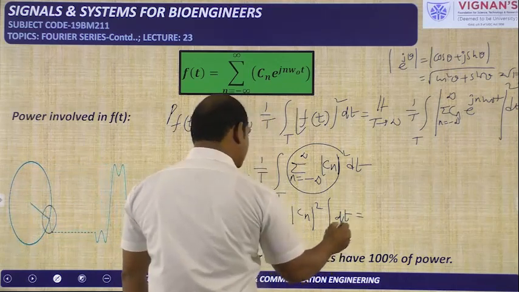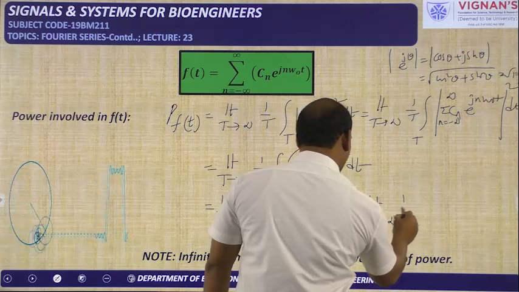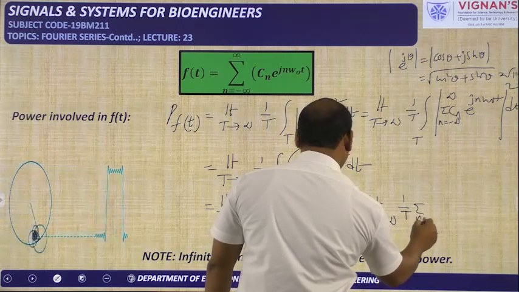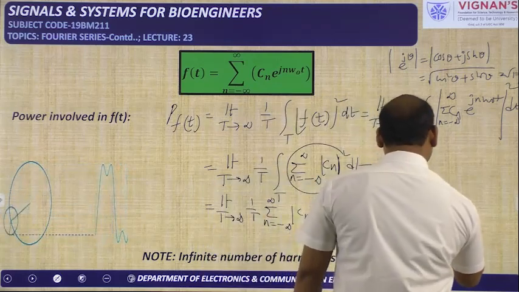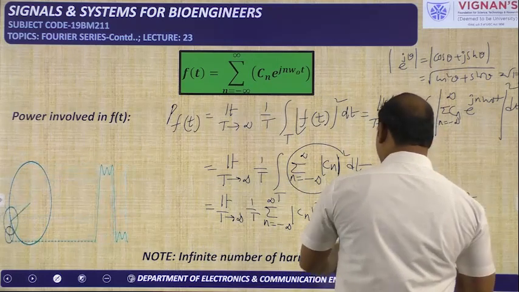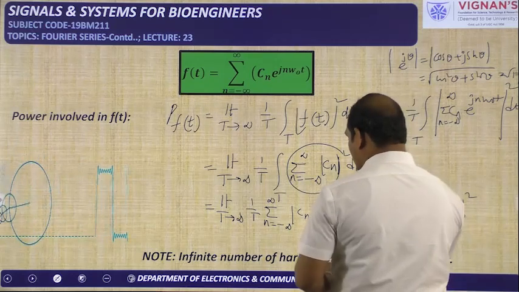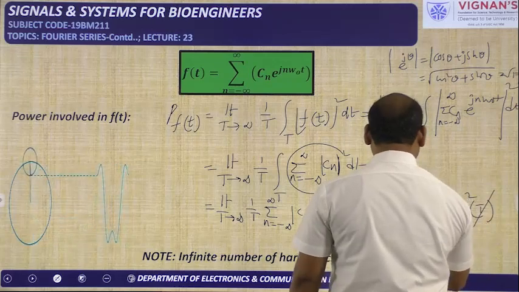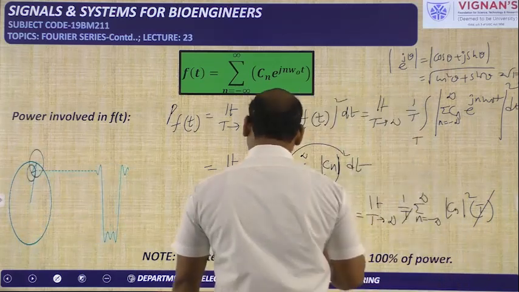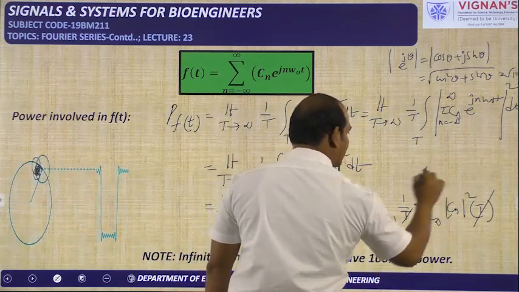Integration of dt means t; if you substitute the limits over one period only, you will get capital T. This capital T will be cancelled.